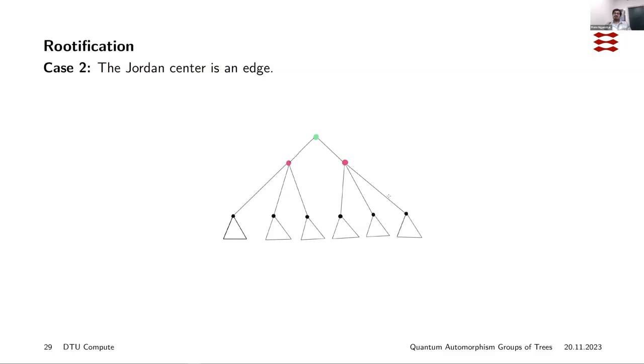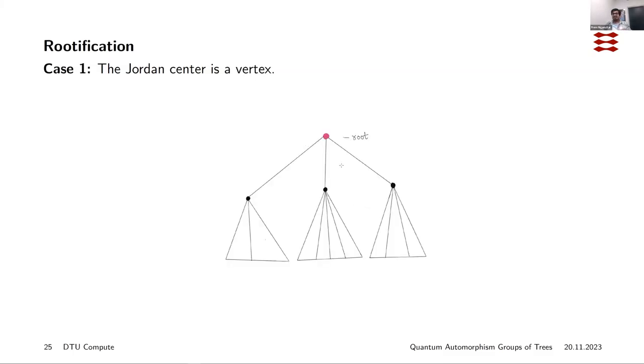Oh, yes, you're right. The root is fixed by automorphisms. We know that, but it's also fixed by quantum automorphisms, because if you have a single vertex, then it's a quantum orbit in itself. So a quantum automorphism cannot take that vertex elsewhere. So yes, you're right, and that is precisely what we are doing here.